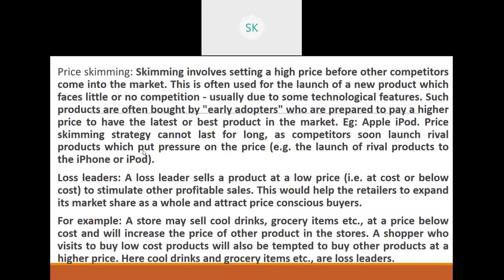Okay, so let's go to the next one, that is price skimming. Now, price skimming involves a high price before other competitors come into the market. This is often used for the launch of a new product which faces too little or no competition. You would have heard that a few luxury products also come under this. Best example is Apple. Apple always introduces its products at higher prices. They're always priced high in the Indian market, at least when you convert the currency and all that.